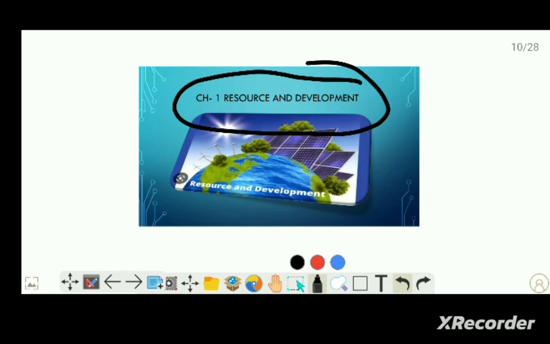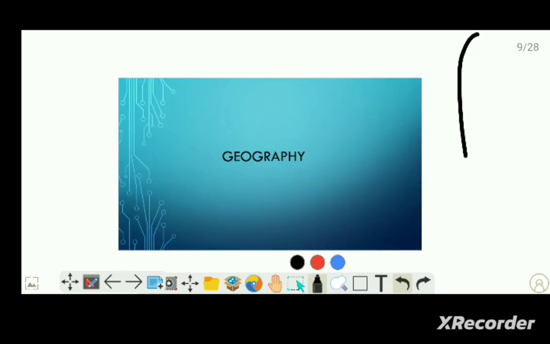Chapter 1, this one geography. Chapter 1, resource and development. Resource and development, it's a very important chapter for class 10 geography.